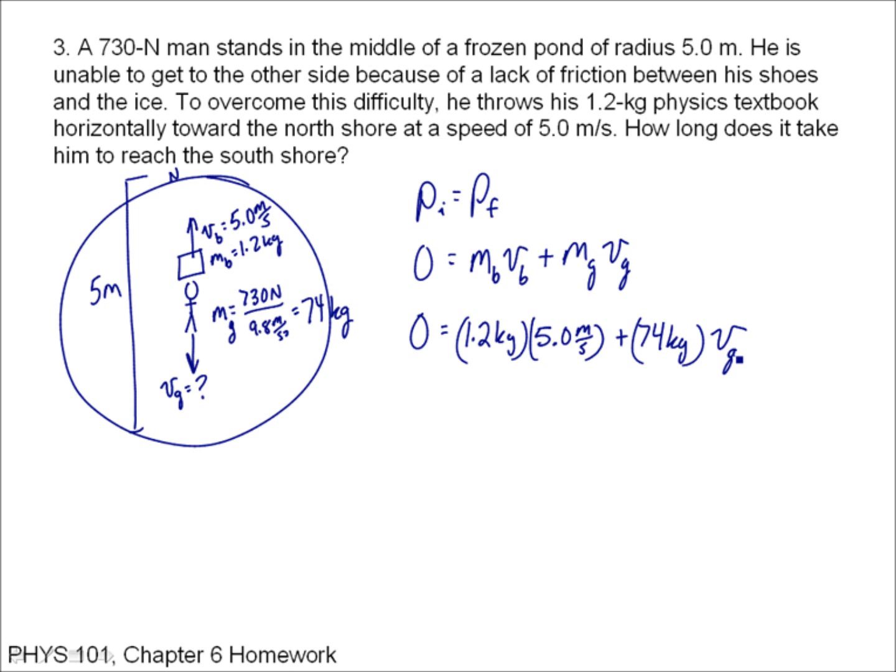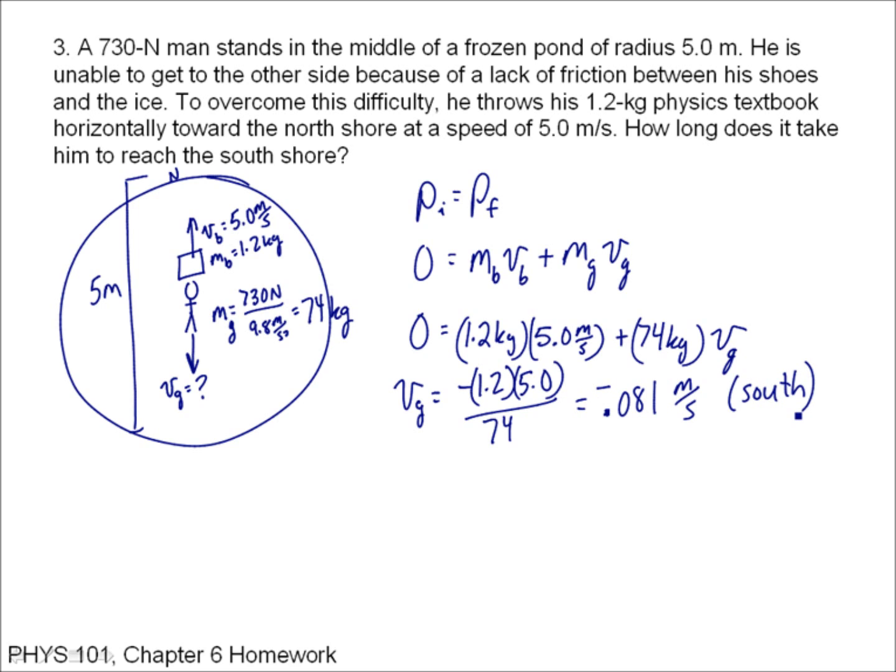Now notice that the speed is going to come out negative. So if I calculate my speed, it's negative 1.2 times 5 over 74. That gives me 0.081 meters per second, and it's negative, so that means it's to the south, but we knew that already.